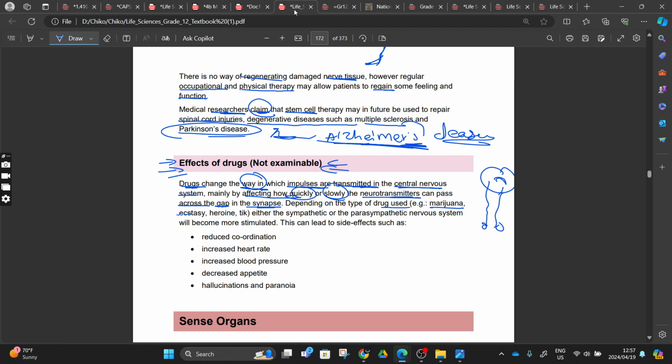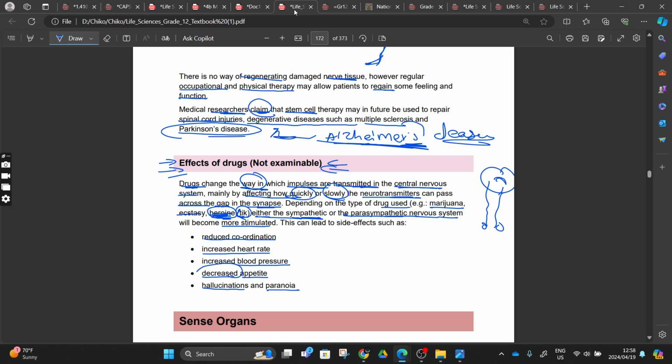This can be marijuana, ecstasy, heroin, tik, and so on. This one we call it nyaope, right? Heroin, nyaope. Either way, this can affect you: either the sympathetic or parasympathetic nervous system will become more stimulated. This can lead to side effects such as reduced coordination, increased heartbeat, right? Increased blood pressure, but decreased appetite, and they will hallucinate and be paranoid.